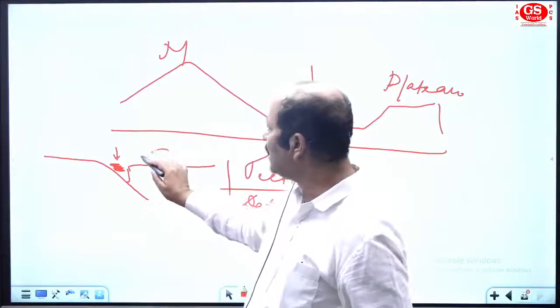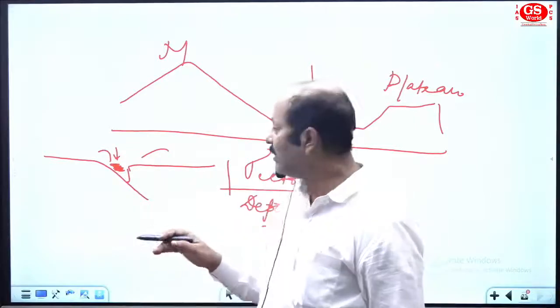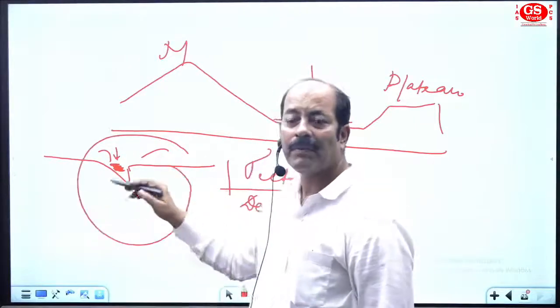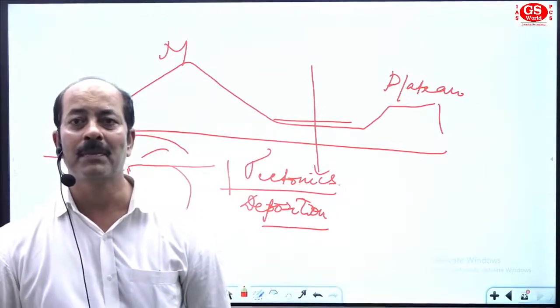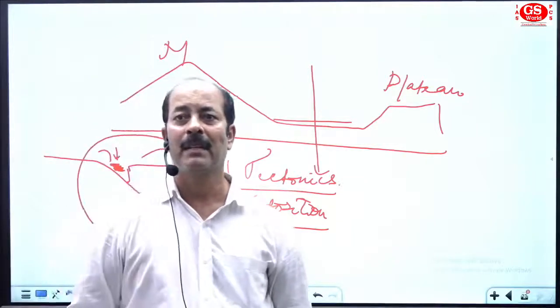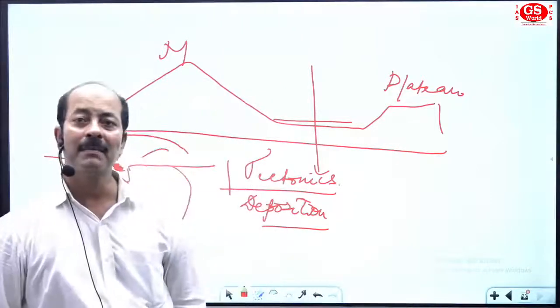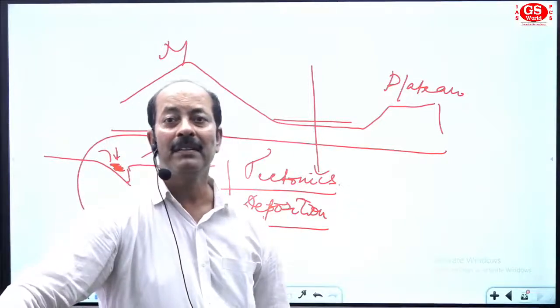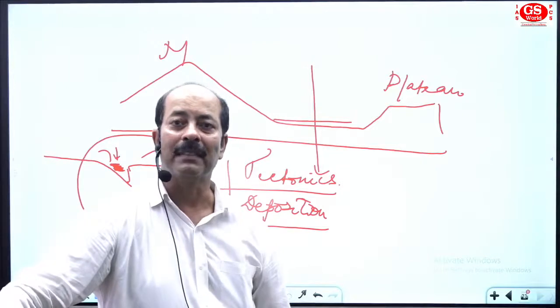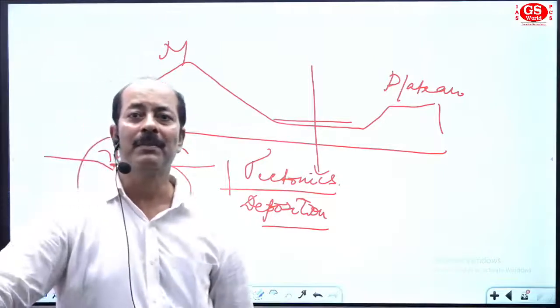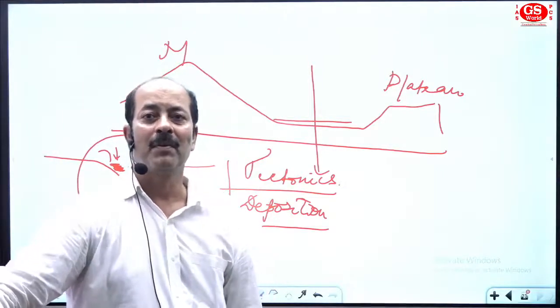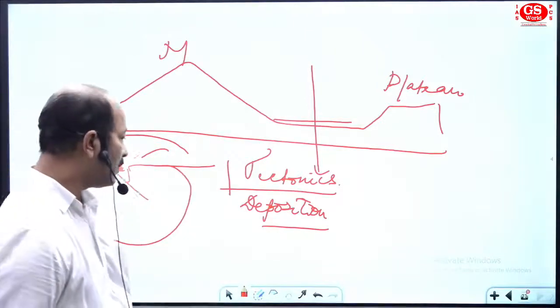In between there was a deposition of sediment from both sides, and it created the thick deposit of the plain of India. More than 100 meters of deposits is there from Punjab to Assam. So this area is known as a depositional plain, one of the largest depositional plains on the surface of Earth, right? So we can say the plain of India is a result of tectonic force and also the depositional force. One is tectonic force, second is depositional force.